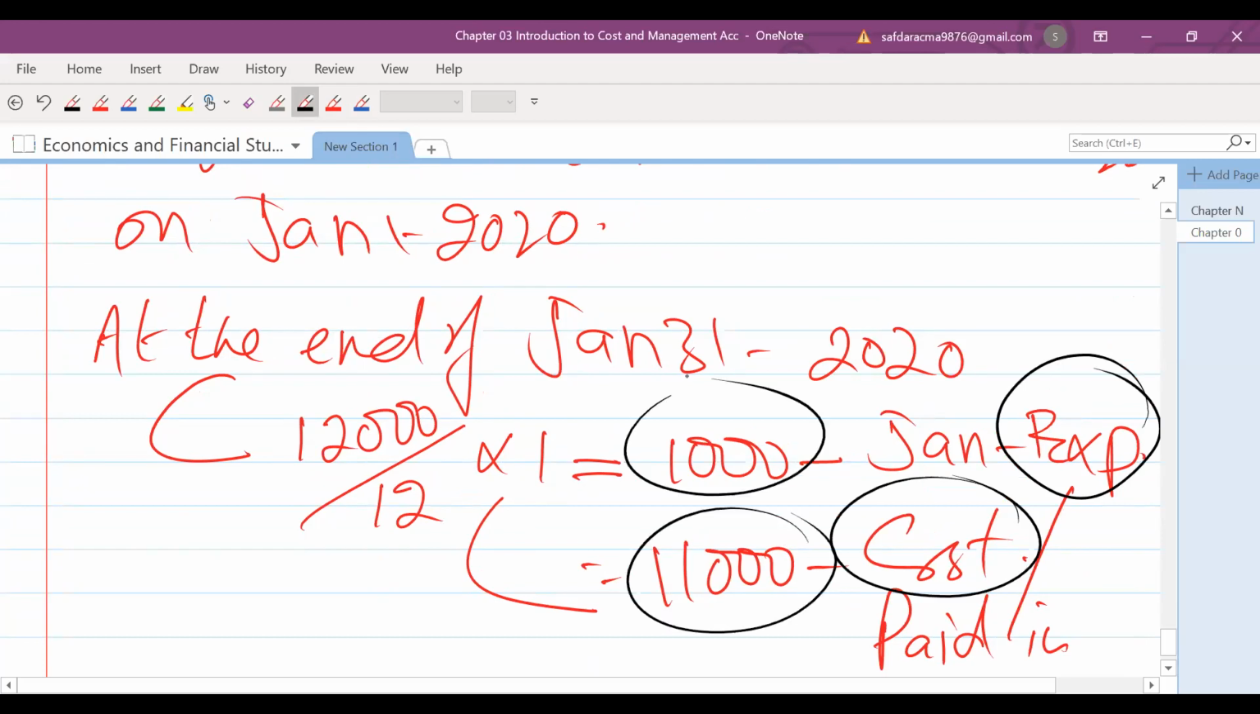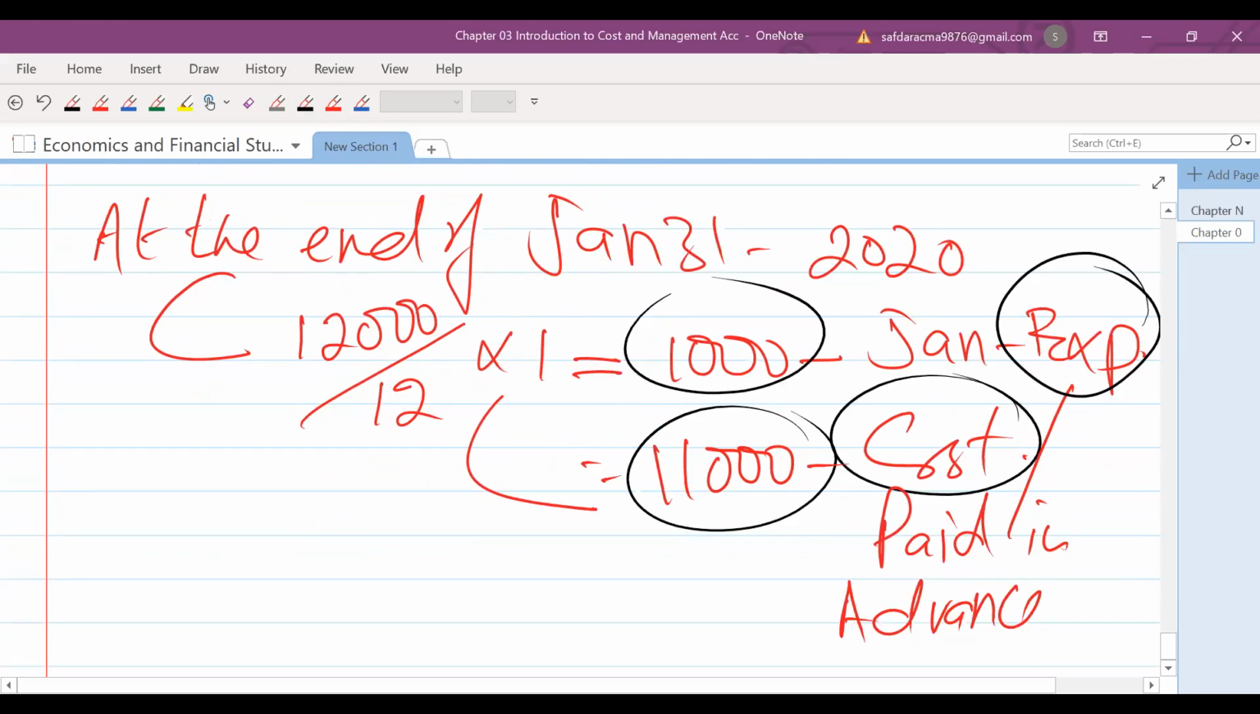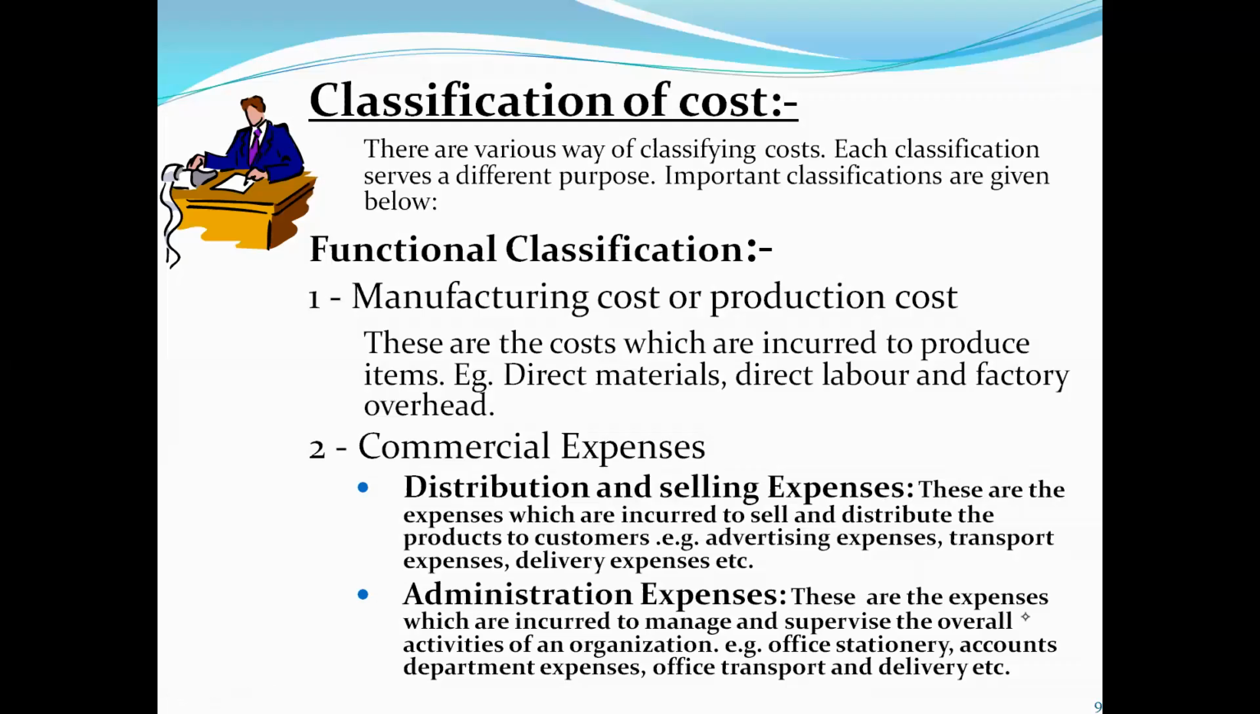Okay, so this is the concept of cost and expense. And next is classification of a cost. So there are various ways of classifying the cost. Each classification serves a different purpose. So important classifications are given below. The first classification is called functional classification. There are two major functions. One is called manufacturing function. Another one is called commercial function.